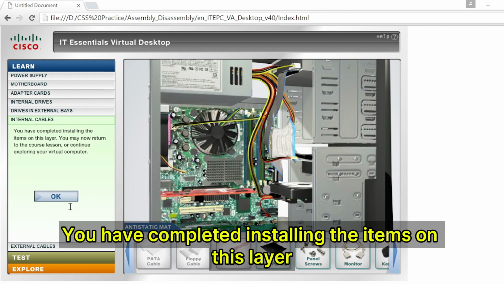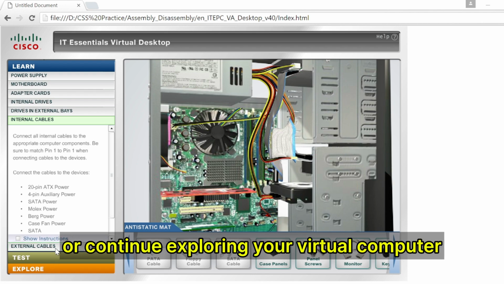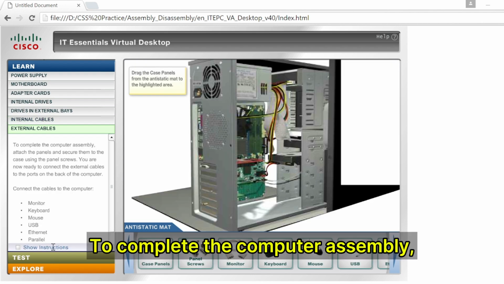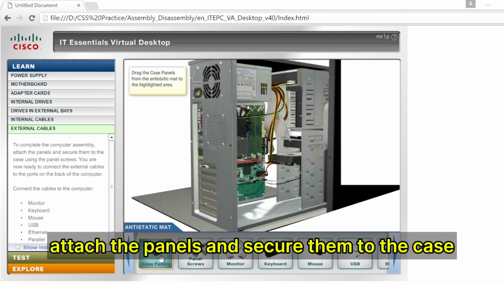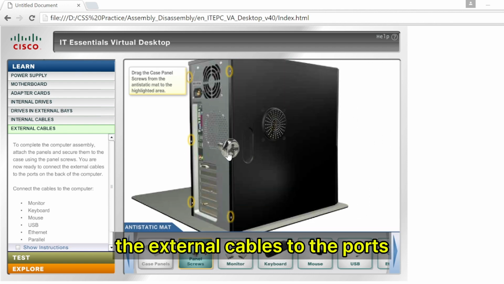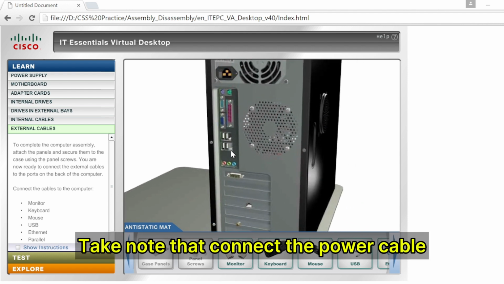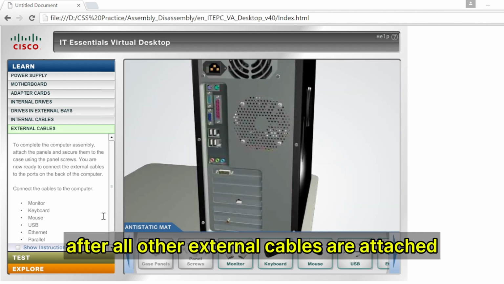You have completed installing the items on this layer. You may now return to the course lesson or continue exploring your virtual computer. To complete the computer assembly, attach the panels and secure them to the case using the panel screws. You are now ready to connect the external cables to the ports on the back of the computer. Take note to connect the power cable after all other external cables are attached.